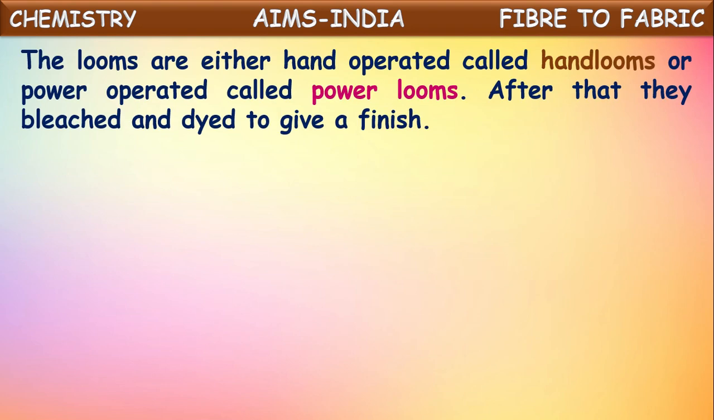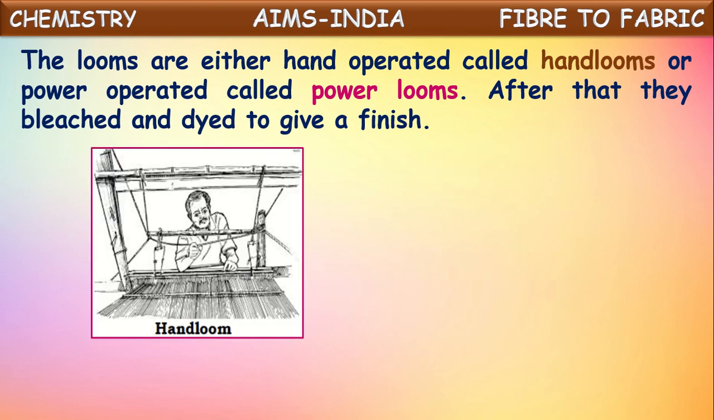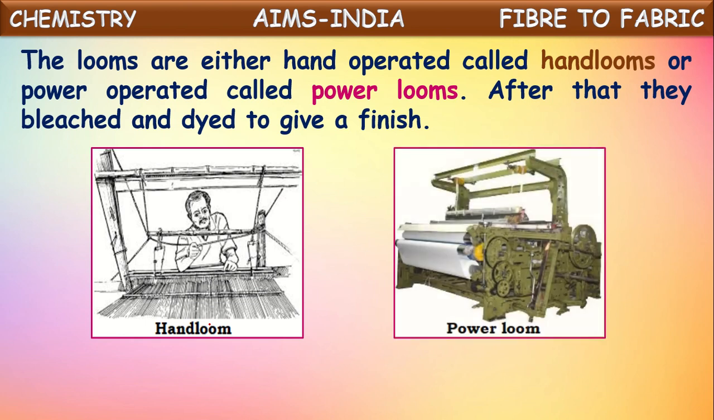The looms are either hand operated, which are called hand looms, or power operated, which are called power looms. So you see here the looms which are operated by the hand, by human beings, are called hand looms. And certain looms which are operated by power are called power looms. By these two types of looms, they make fabric from the yarn. After that, they are bleached and dyed to give a finish. After getting from the loom, these fabrics are bleached and then dyed with different colors to give finishing for the clothes.